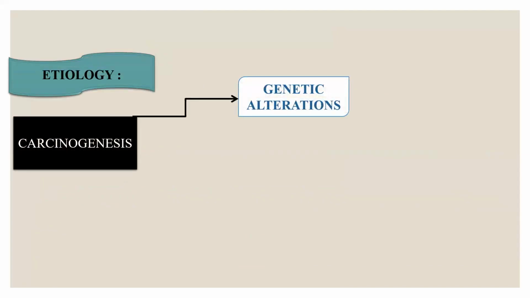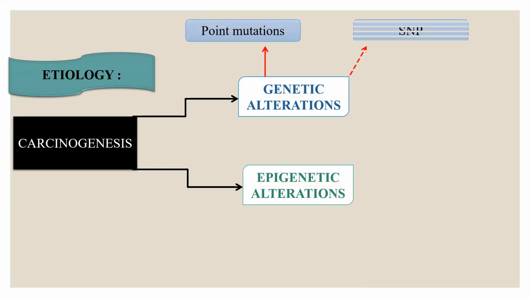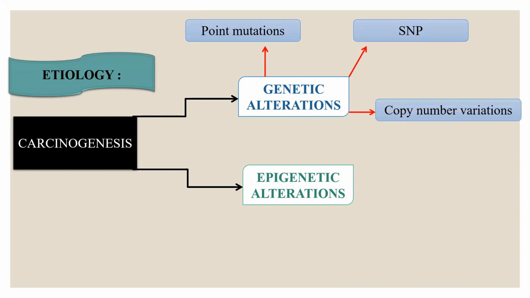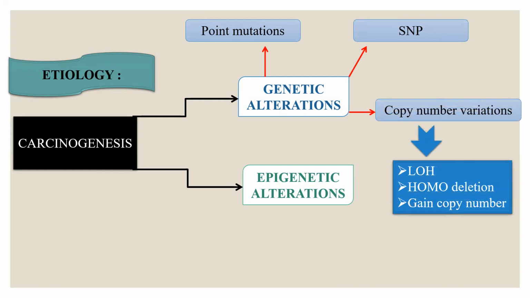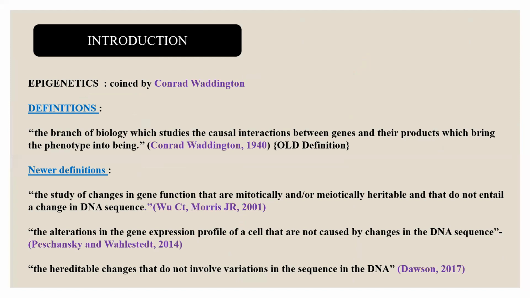Carcinogenesis is attributed to genetic alterations and epigenetic alterations. Genetic alterations can be point mutations, single nucleotide polymorphisms, and copy number variations. Again, there can be three types of copy number variations: loss of heterozygosity, homodeletion, and gain of copy number. Whereas in epigenetic alteration, there are three basic mechanisms: DNA methylation, microRNA, and histone modifications.